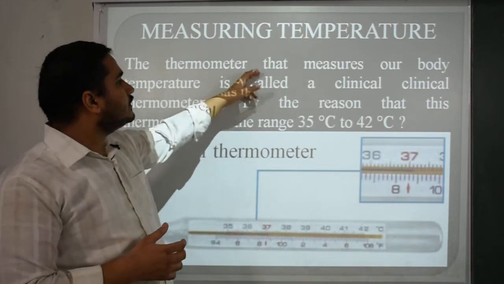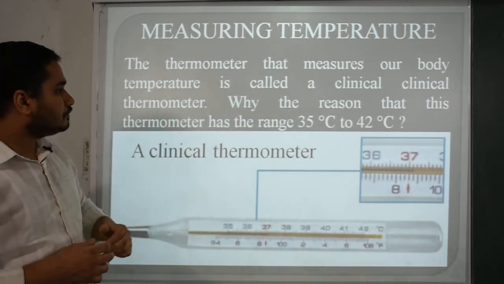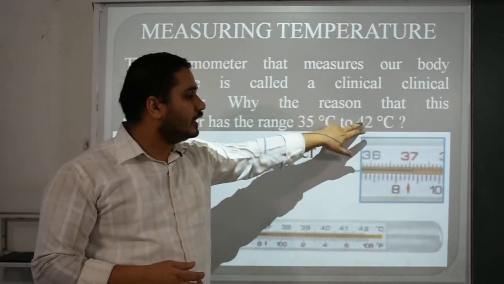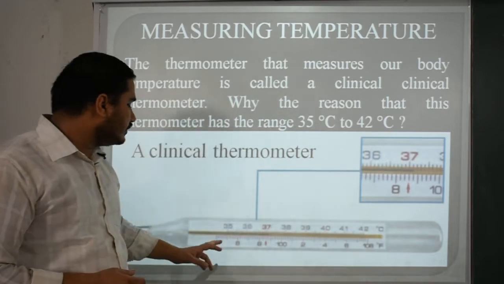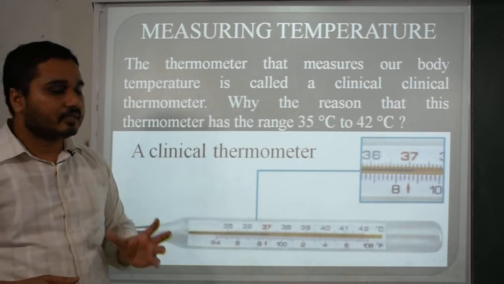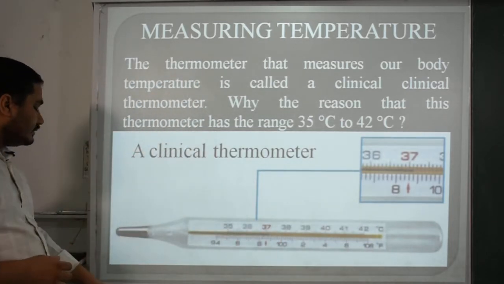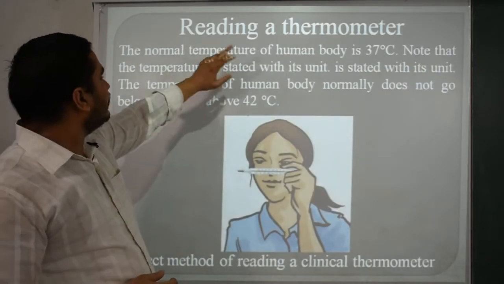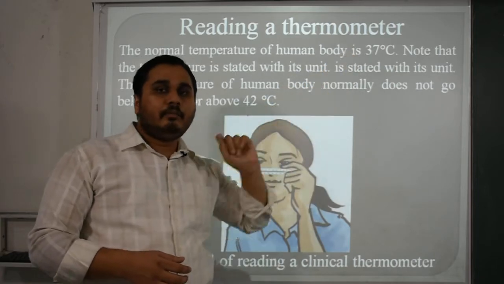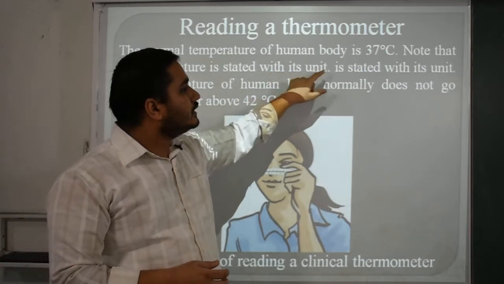Now the thermometer that measures our body temperature is called a clinical thermometer. This thermometer has the range of 35 degrees to 42 degrees Celsius. Why is it mentioned? Because a human body has a temperature range between this minimum and maximum. Okay, moving to the next slide, you can easily get the reading of a thermometer. The normal temperature of a human body is 37 degrees Celsius. Please notice this line. Note that the temperature is stated with its unit.